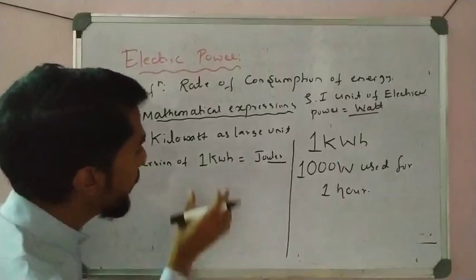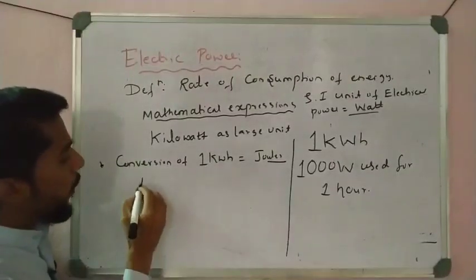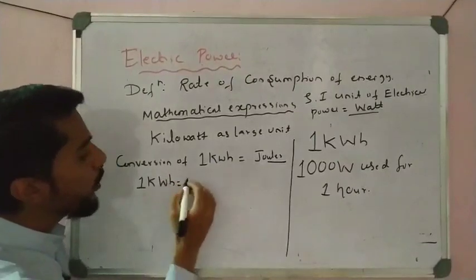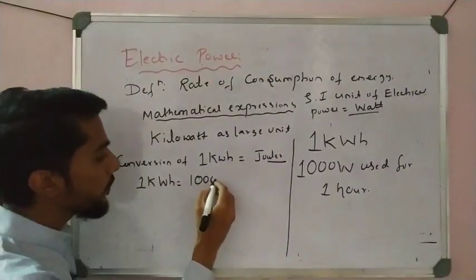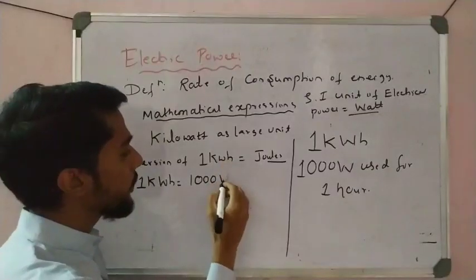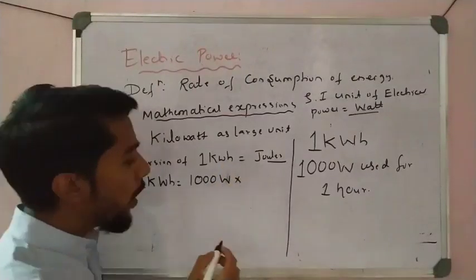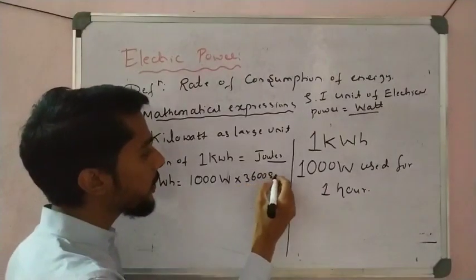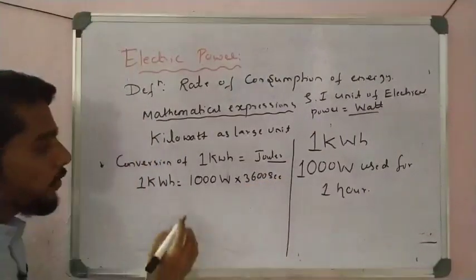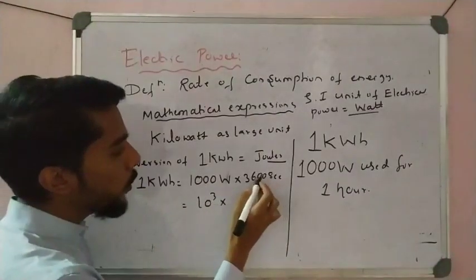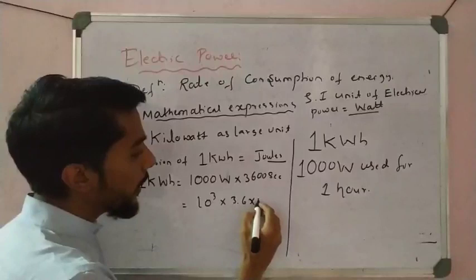So how do you convert? We know that 1 kilowatt hour is equal to 1 kilo, nothing but 1000, into 1000 watt into 1 hour, nothing but how much, students? That is 3600 seconds. Clear? Right. Now 10 to the power 3 into 3.6 into 10 to the power 3.